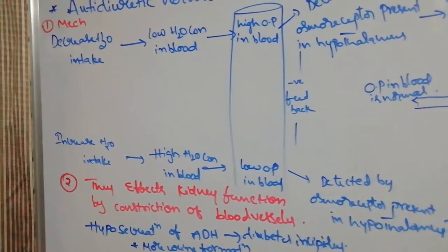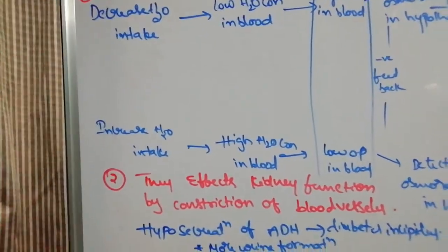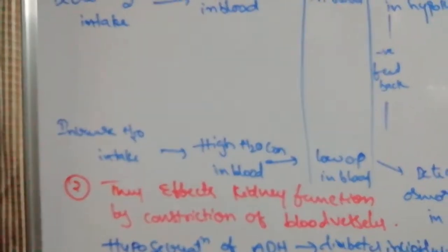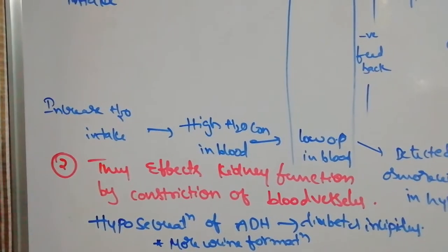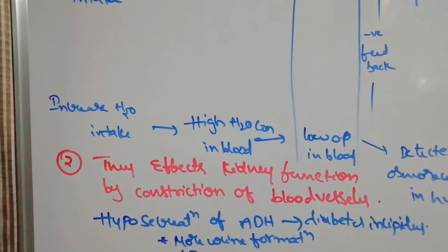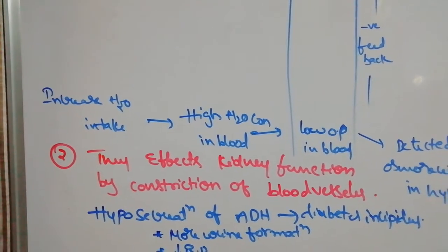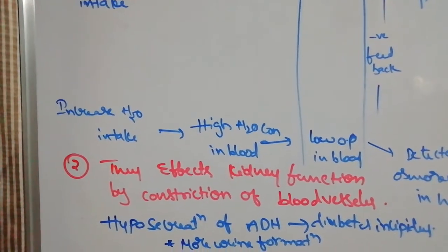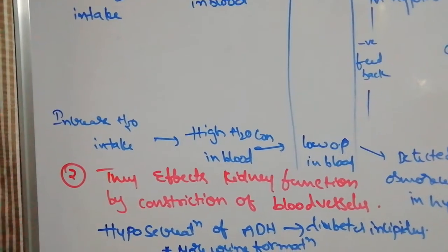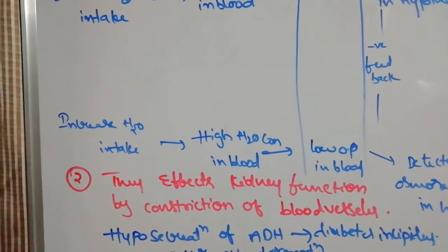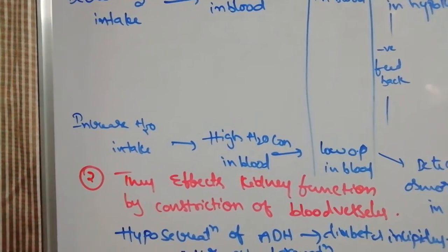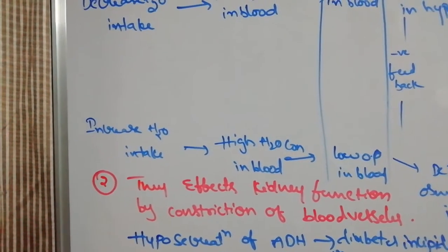This is one function. Another function is that it affects kidney function by constricting the blood vessels. When blood vessels are constricted, blood pressure increases and filtration rate also increases. So when water level decreases, it is immediately detected and ADH is released, and that ADH causes vasoconstriction.